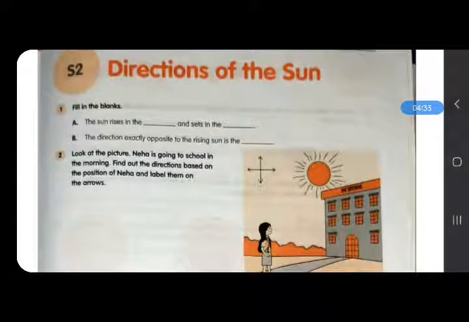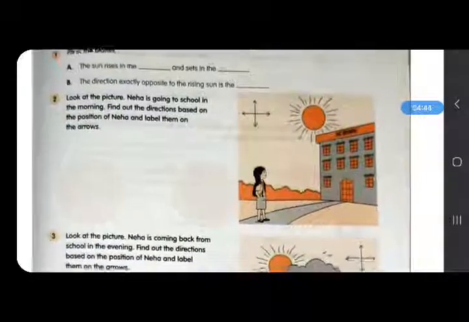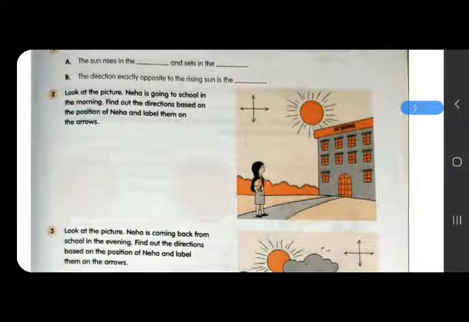Question 1. The sun rises in the dash and sets in the dash. Second, the direction exactly opposite to the rising sun is the dash. Next question. Question 2 is, look at the picture. Neha is going to school in the morning. Find out the directions based on the position of Neha and label them on the arrows.